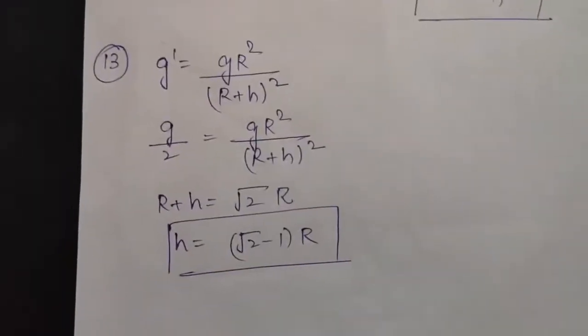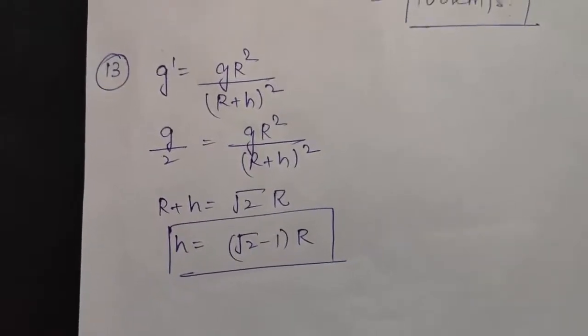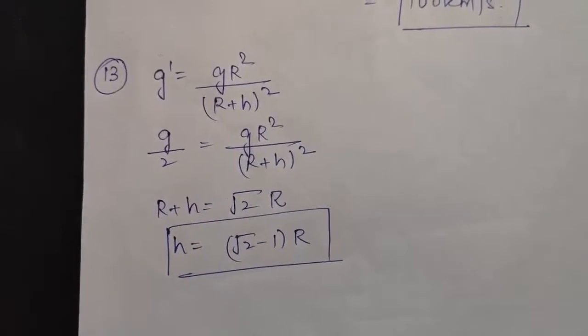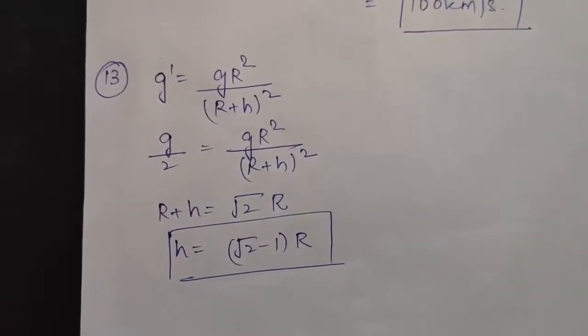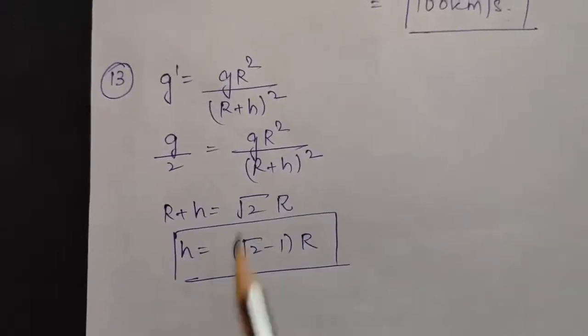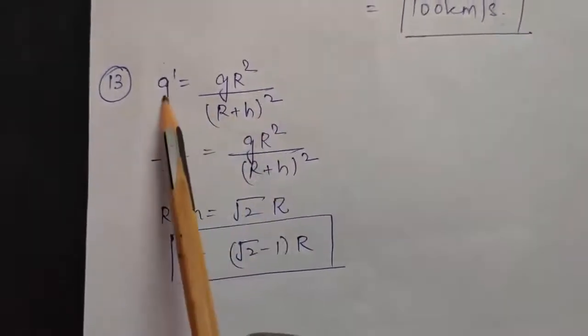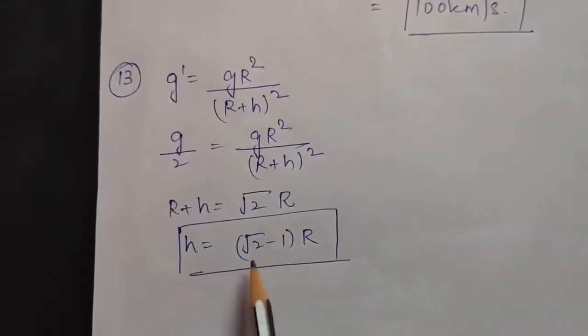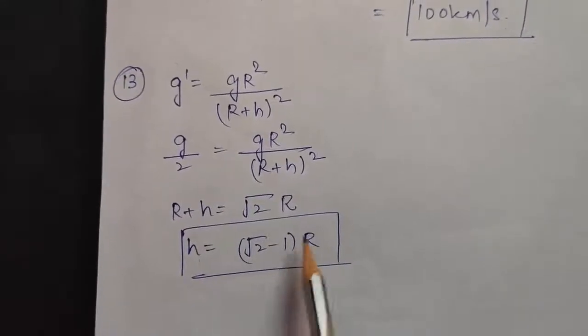Okay, so the next is question number 13. It says at what height h above the surface of earth the value of g becomes g by 2. Again, because we do not know the value of height, we will be using the general formula. Put g dash is equal to g by 2 and solve it. You will get h is equal to under root 2 minus 1 into R.